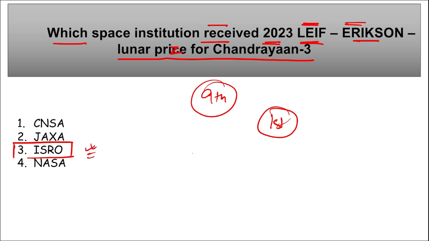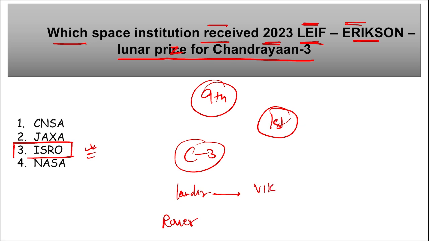Moving on. One more thing, remember, this Chandrayaan 3 consisted of a lunar lander. What is the name of that lander and what is the name of the lunar rover? So, lander name is Vikram and rover's name is Pragyan. Right?